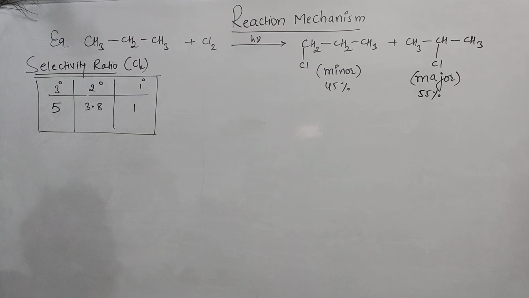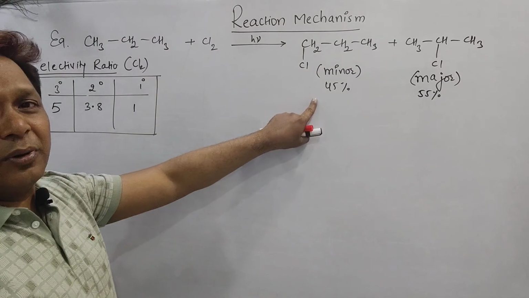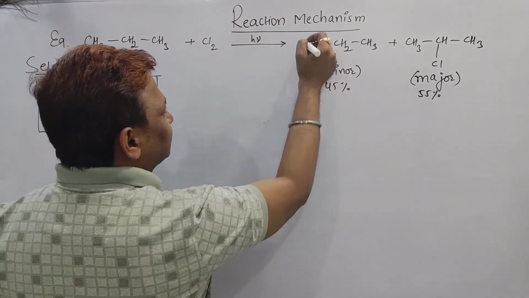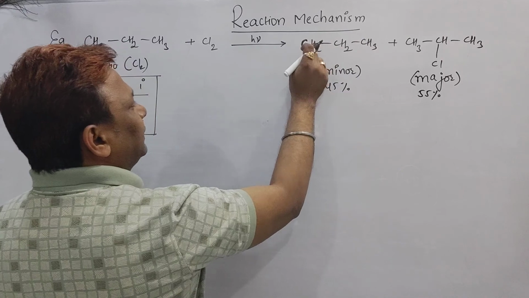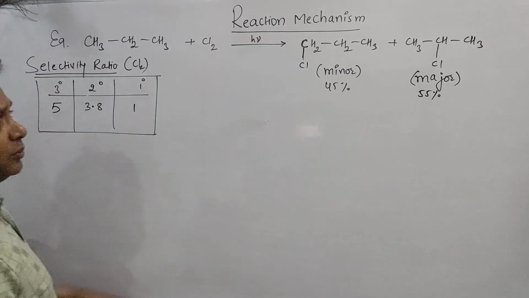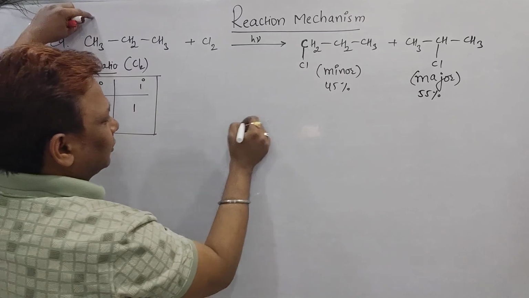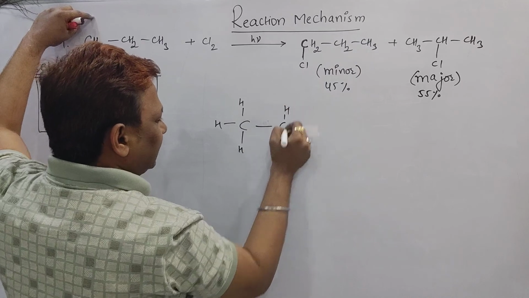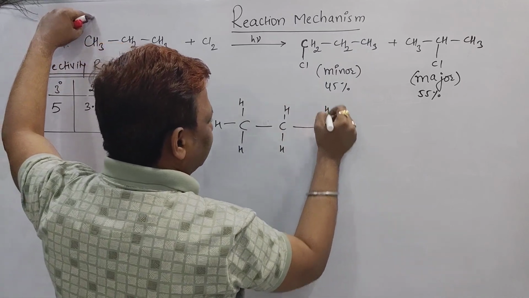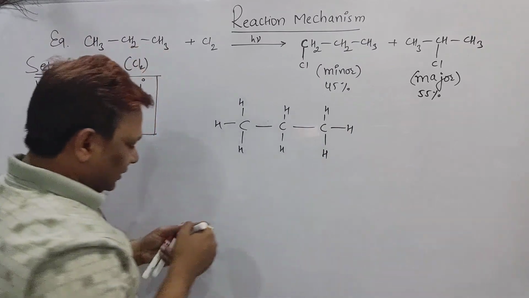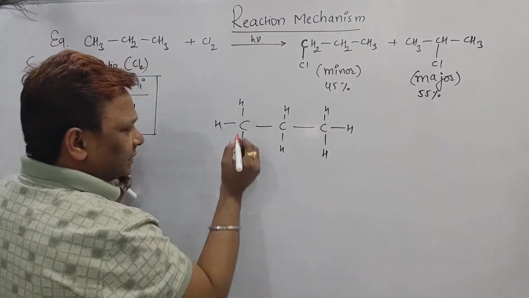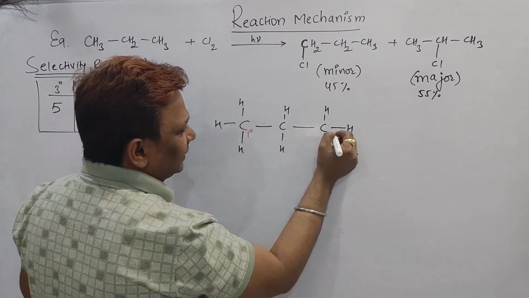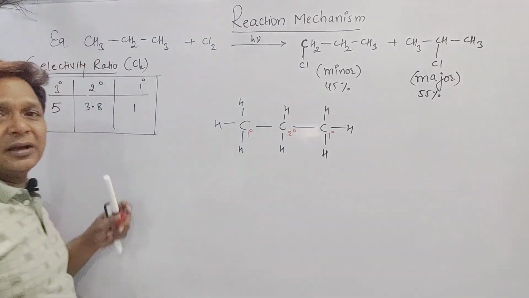Now I want to find out the percentage of this compound. The carbon which chlorine is attacking will be considered a primary carbon. Here, this is propane. This is CH3, this one is CH2, and again this one is CH3. If I ask you the type of this carbon, you should say a carbon bonded with one carbon is called a primary carbon. This is primary carbon and this one is secondary carbon.